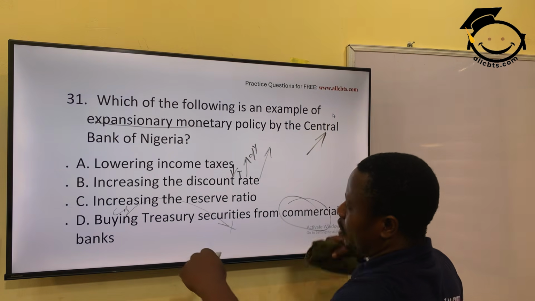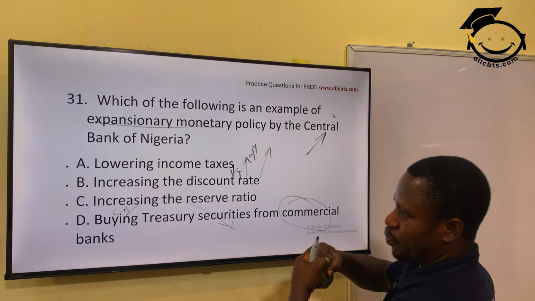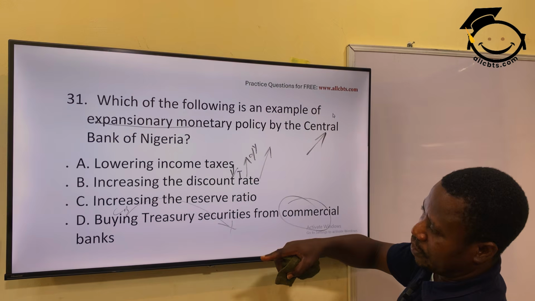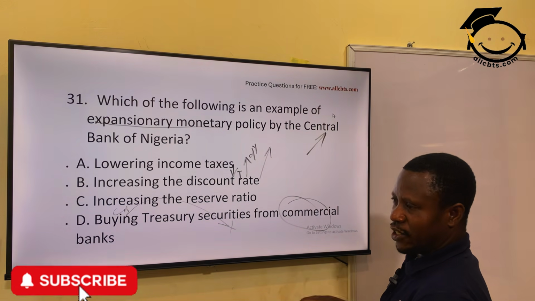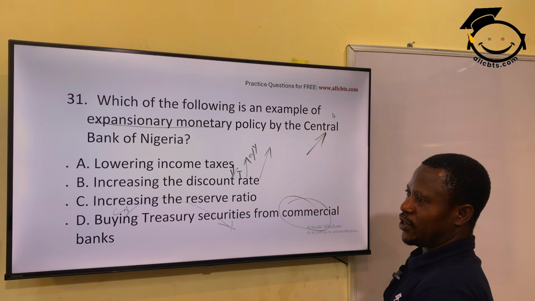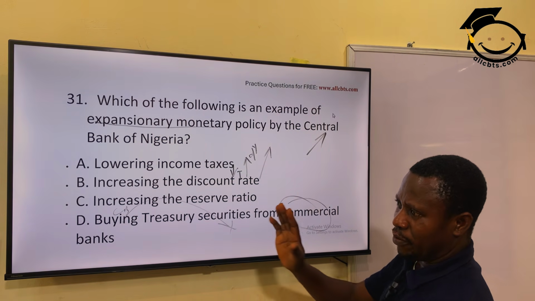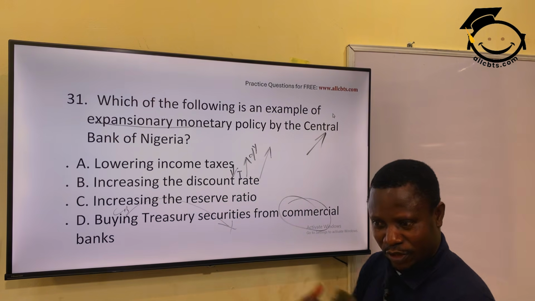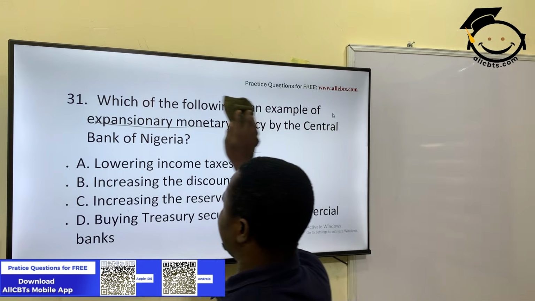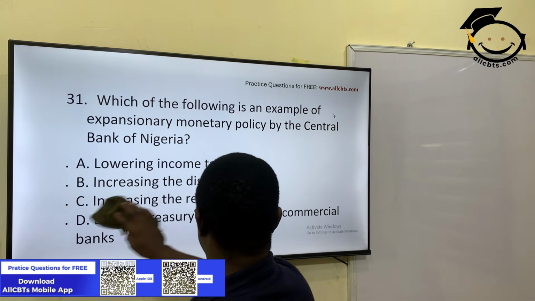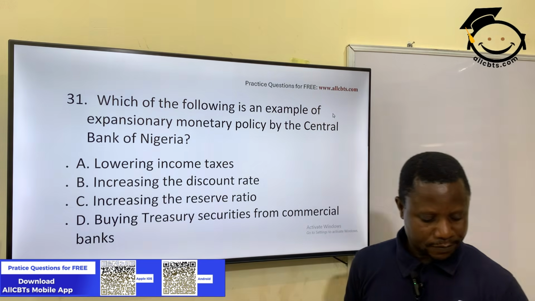When they want to reduce money in circulation, they do the opposite: they sell treasury bills and treasury securities to the public and to commercial banks, collecting the money and holding it so as to reduce the money in circulation. This is talking about expansion, increasing money in circulation. So option D is the correct answer.